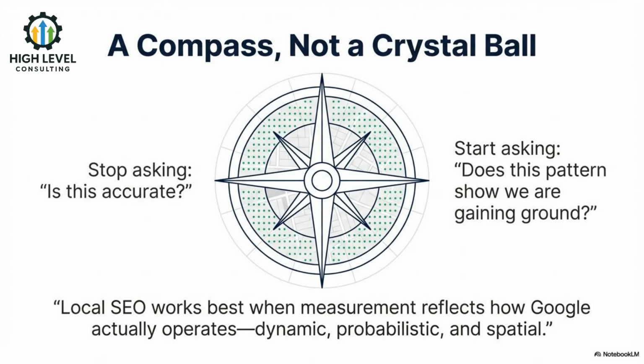Stop asking whether a grid is perfectly accurate. Start asking whether the pattern shows progress. Local SEO works best when measurement reflects how Google actually operates: dynamic, probabilistic, and spatial. Geo-grids aren't fortune tellers, they're navigational tools.